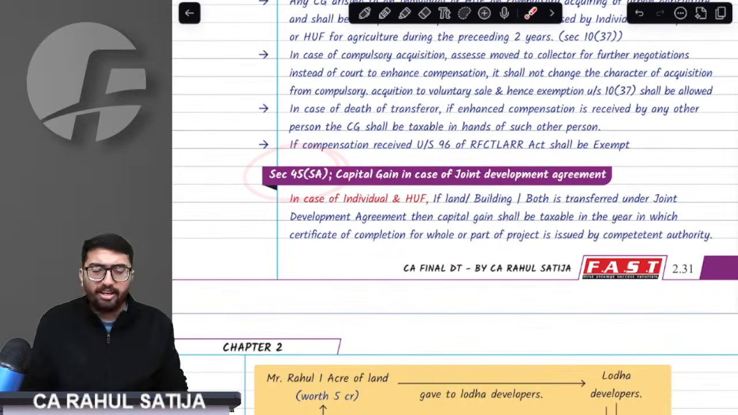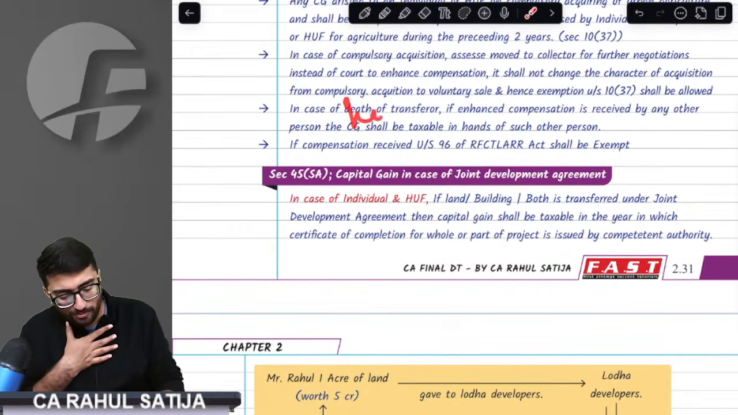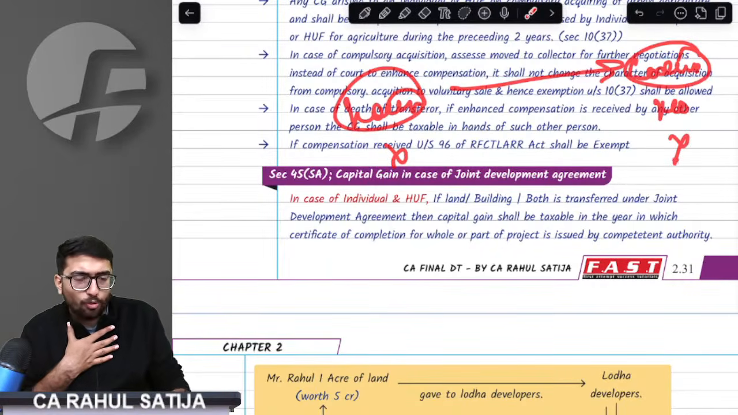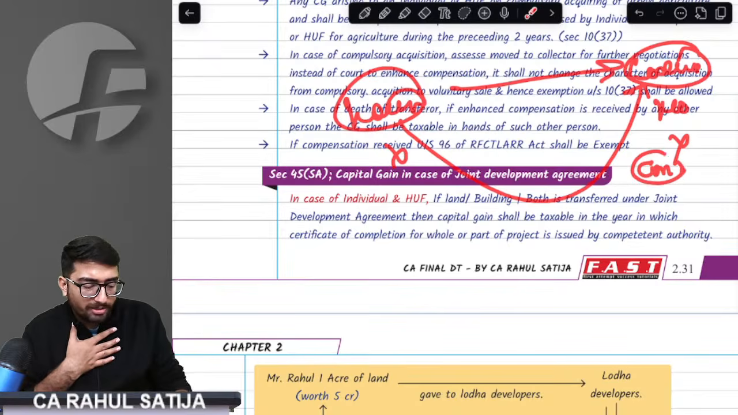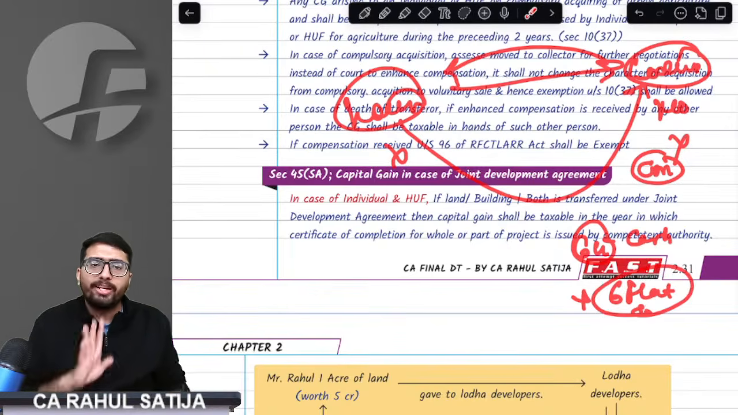Now we have section 45(5)(a), that is joint development agreement. Now what is this joint development agreement? See, if I have a house and I have no money, and there is a developer called Lodha developer who has money but no plot, so I can give my house to Lodha developer. He would do the construction, and in return he would give me 6 crore rupees in cash plus 6 flats. He can give me anything. Provision says this is nothing but a joint development agreement.